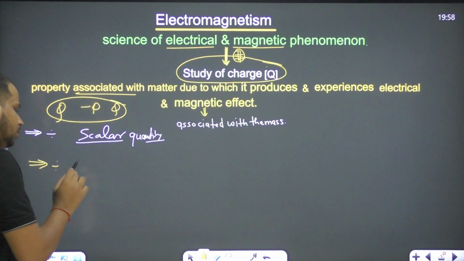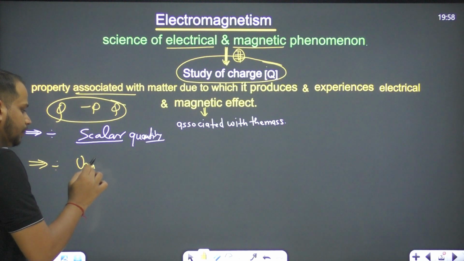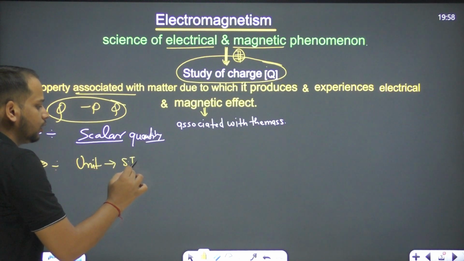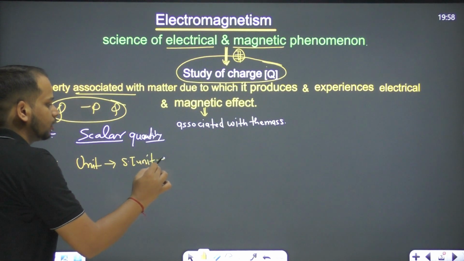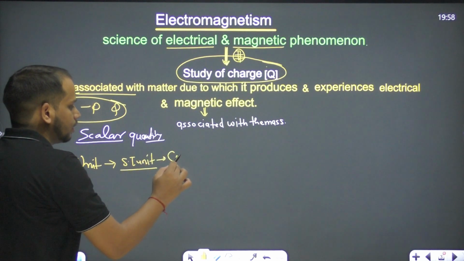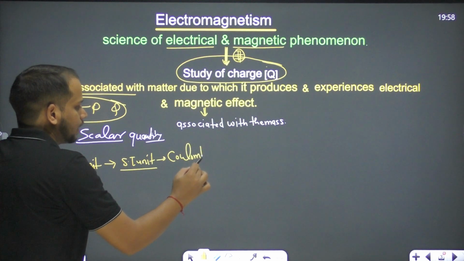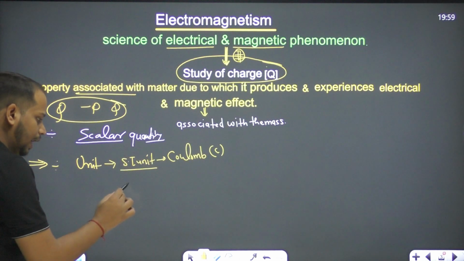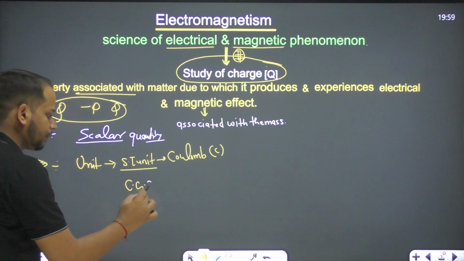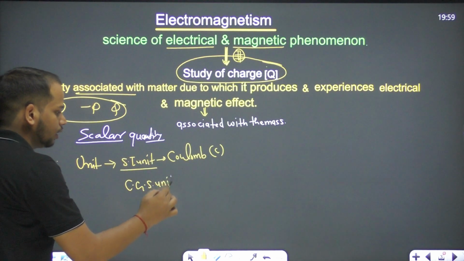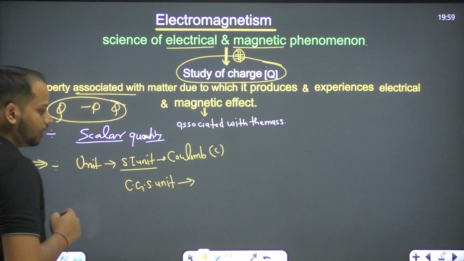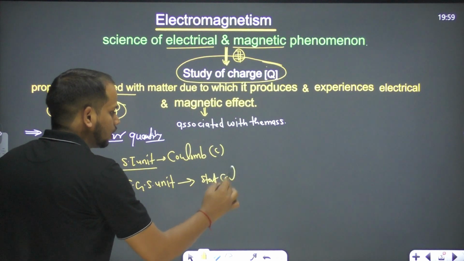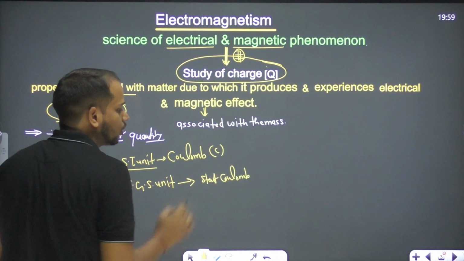The next is the unit of the charge, right? I hope you know about the unit of the charge. What is the SI unit of charge? As we know, the SI unit of charge is coulomb, right? It is represented by C. And what is the CGS unit? The CGS unit of charge is stat coulomb. This is the CGS unit of charge.